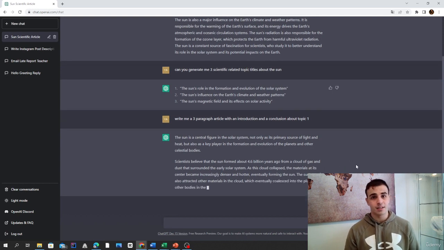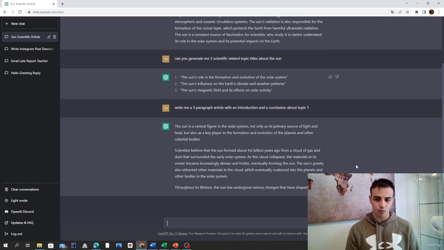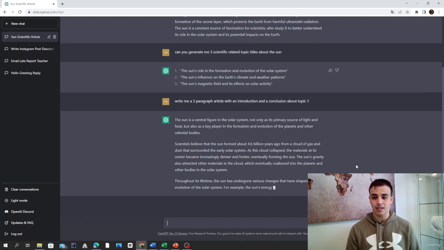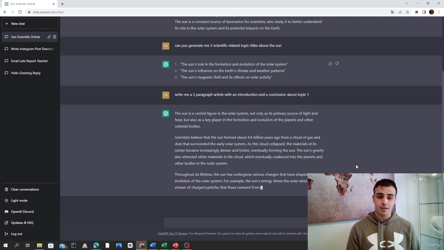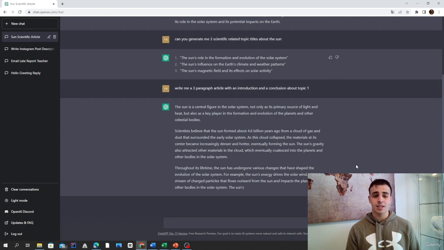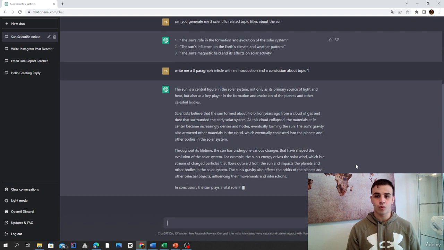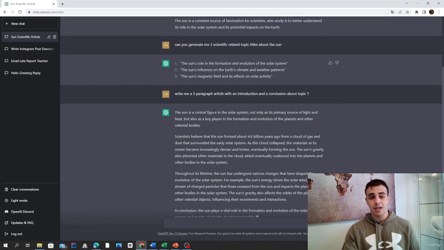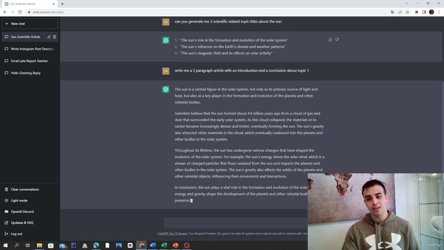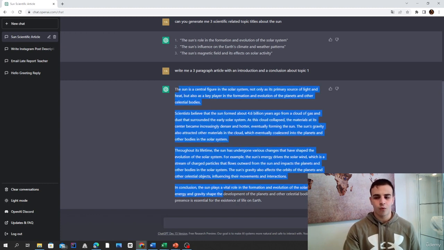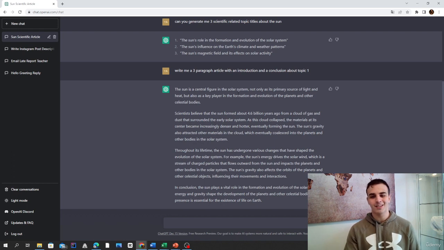Once again, if you find what the AI is writing is too short, you can simply ask him to write it longer. Other things that you can do is, for example, give him a certain amount of words. So let's say you want to write down about a certain topic in 1,000 words. You can just write down, can you write it down in 1,000 words? And you'll see it's gonna work pretty well. So yeah, write me 3 paragraphs. Yeah, it wrote 4 paragraphs, so it's a little bit more, but once again, it's not a big deal for the kind of work that it has produced.